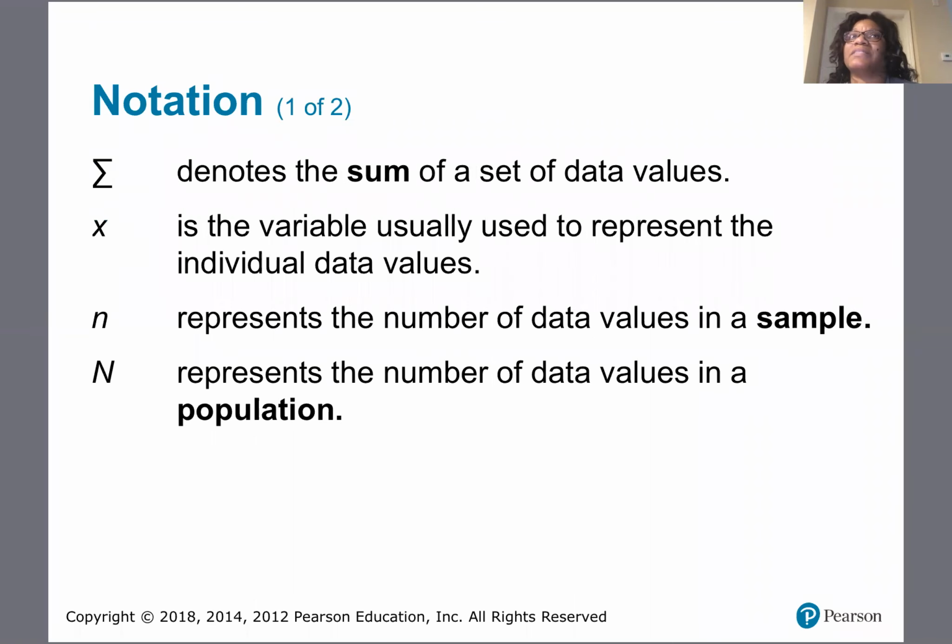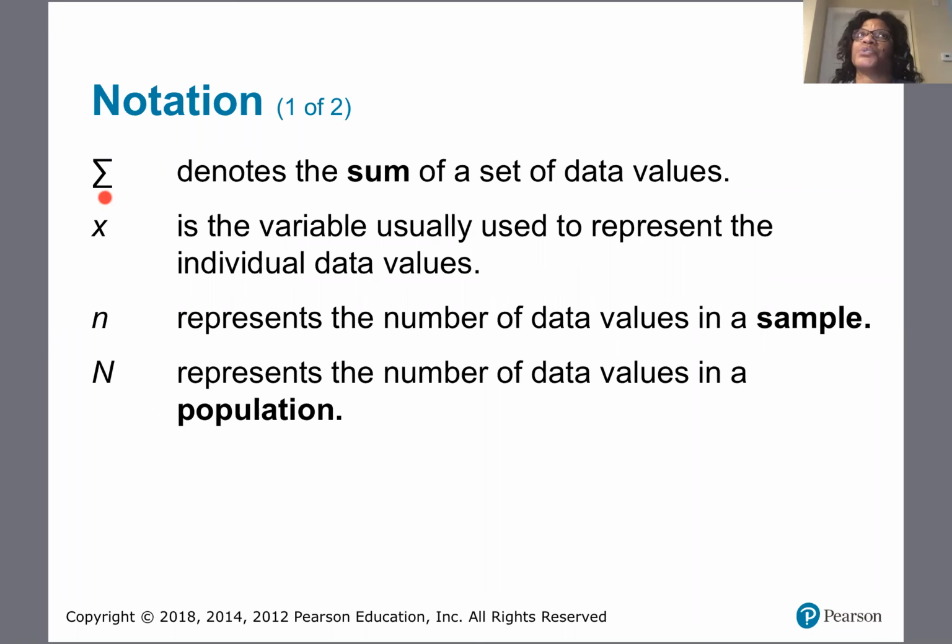Now, it's important in this section that we start making notes about notation. So the first thing I want to bring to your attention is the notation you see on the screen. This letter looks like an E, and it's not an E. I always say E because students say, oh, Ms. Ingram, that's an E. It's not an E. It's actually called sigma. And sigma denotes the sum of a set of data values.